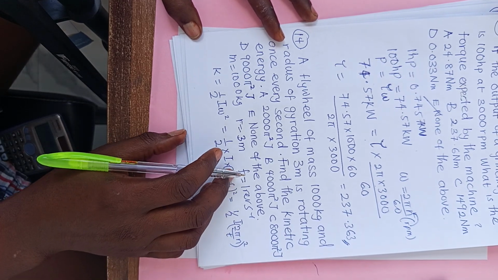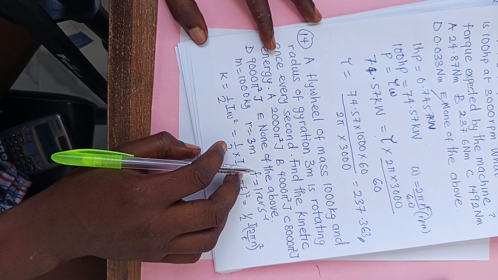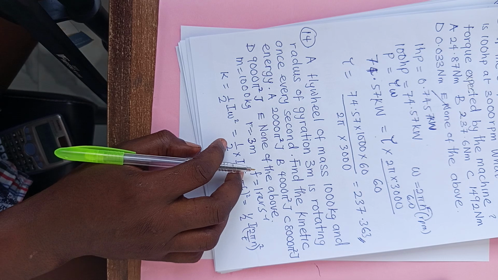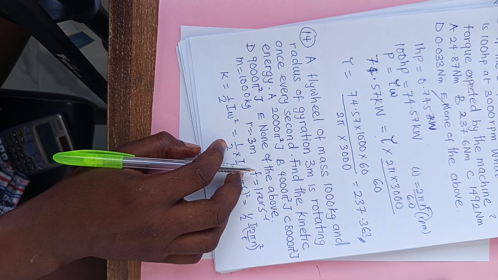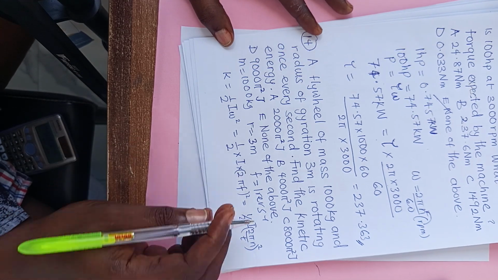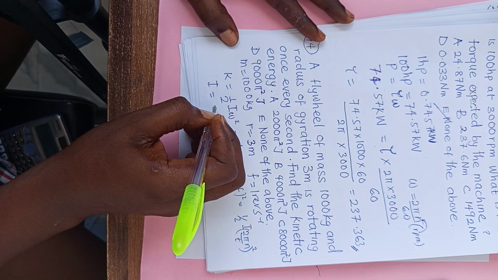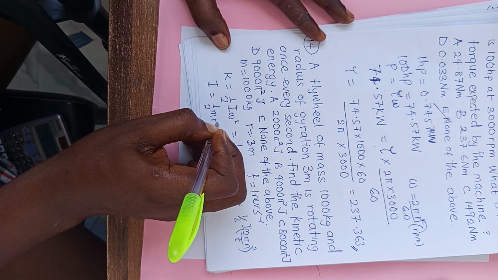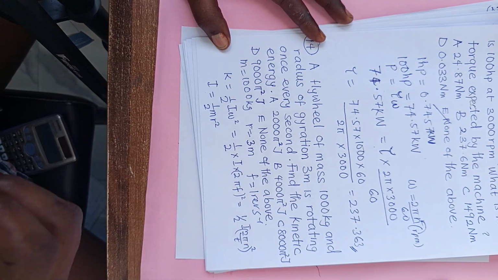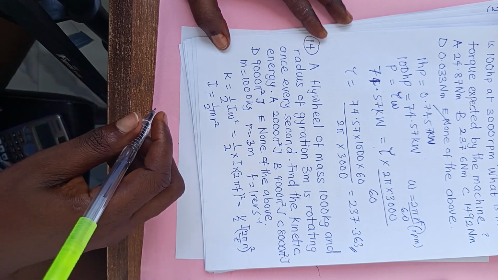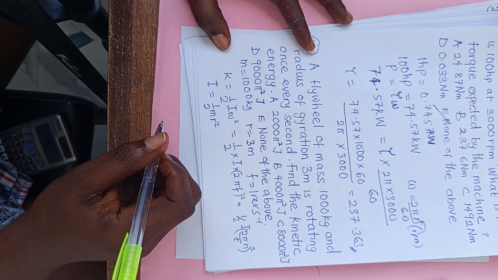So we substitute our values, then we'll get our final answer. Don't forget that the moment of inertia of a flywheel, I, is equal to 1 over 2 mr square. Circular wheel, flywheel, solid cylinder, they are 1 over 2 mr square.